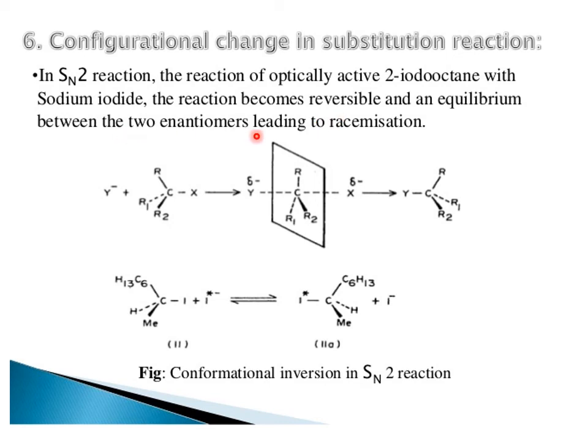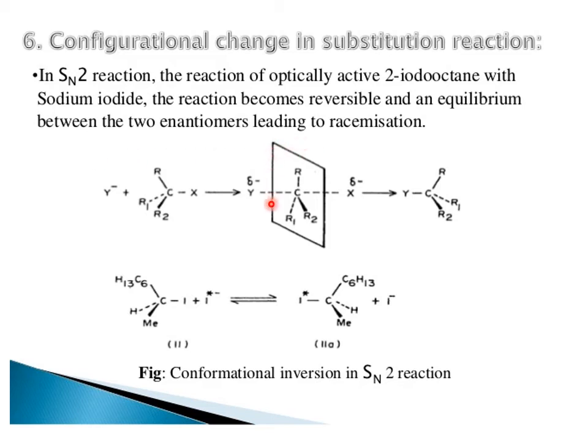When the nucleophile attacks the center from the back side, inversion of configuration occurs. When there is inversion, it leads to racemization. It is a rule of thumb: inversion leads to racemization, because there is a possibility of the nucleophile attacking from the front side and from the back side.